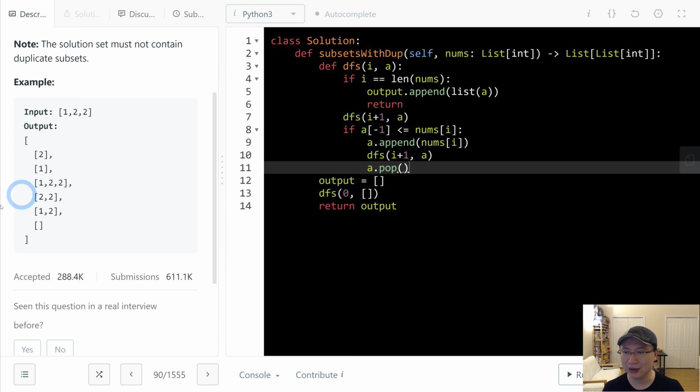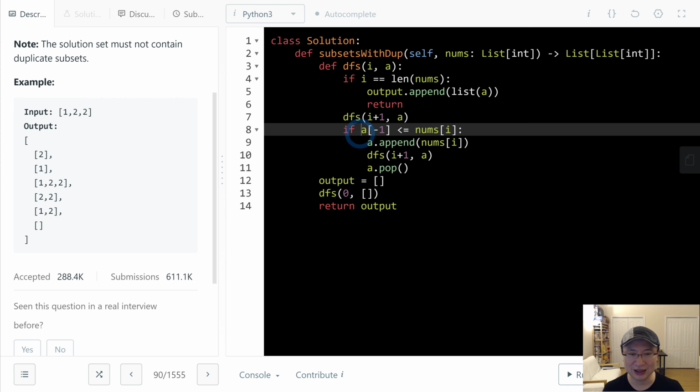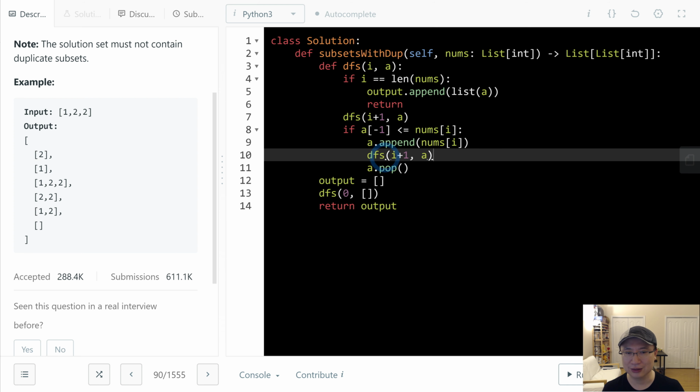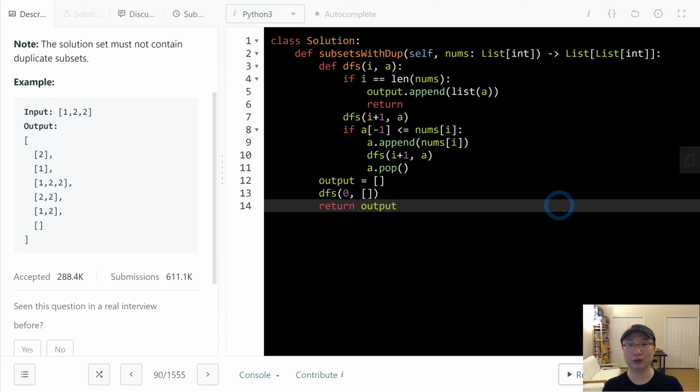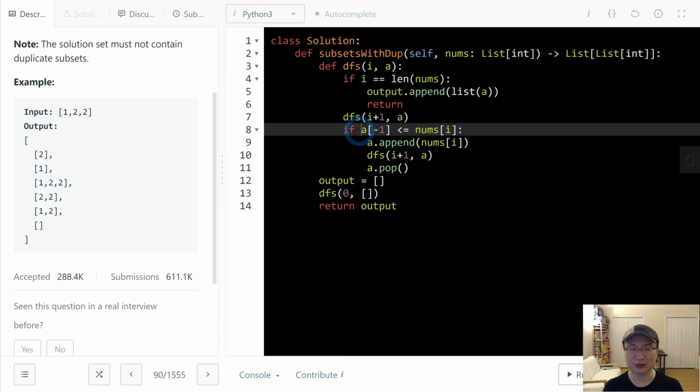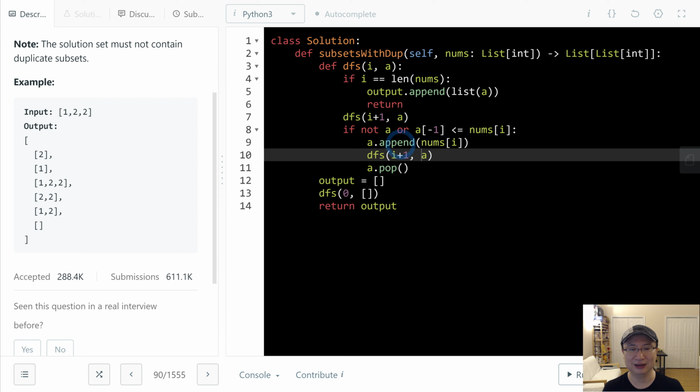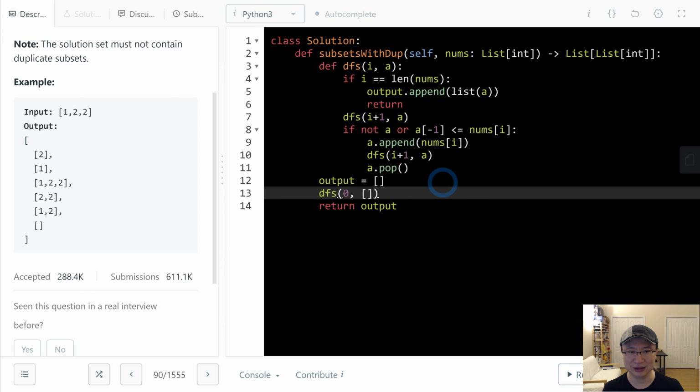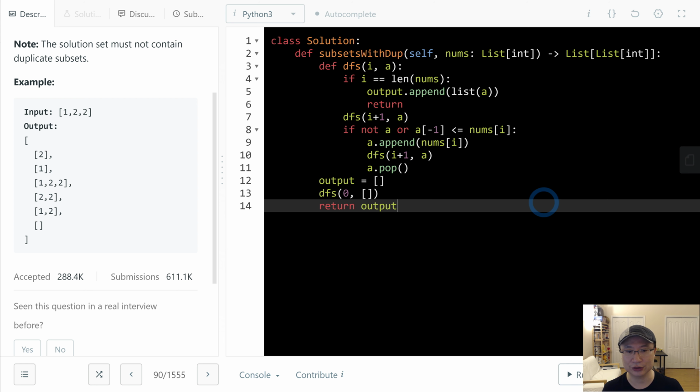And then, okay, at first it has no item, right? So an error occurred. At that time, if there is nothing, what we need to do is just add, because it is empty, so not a, or, and if we do that, this makes sense. It also avoids the index issue.